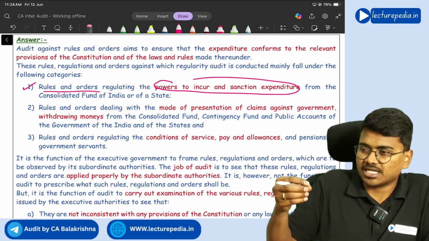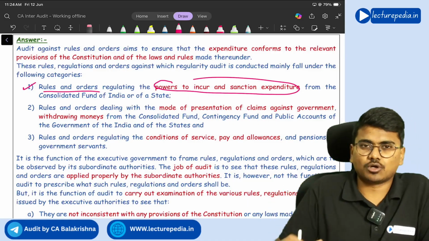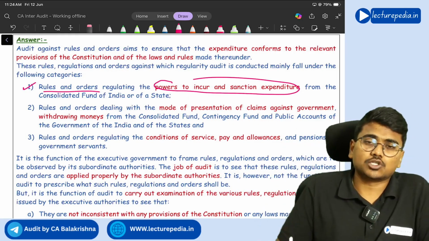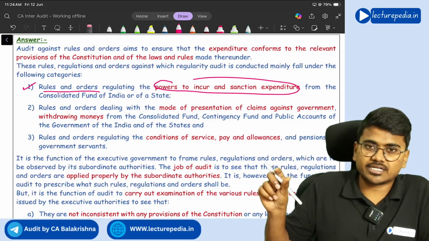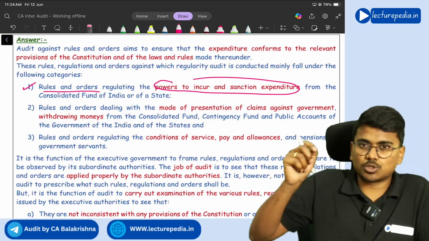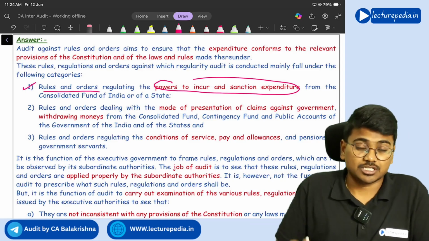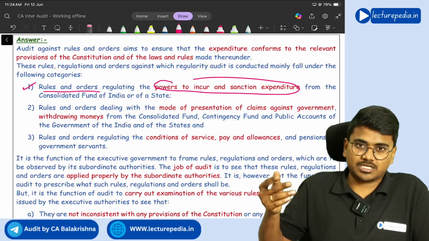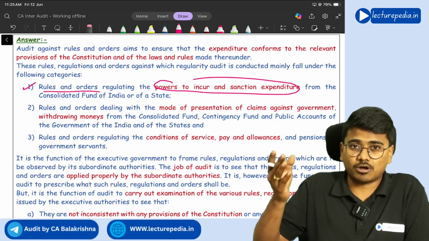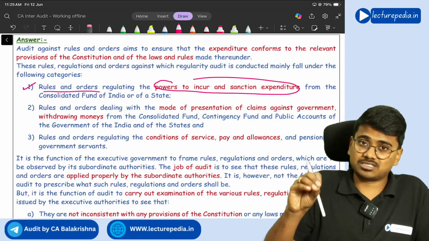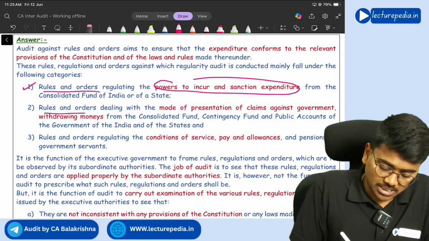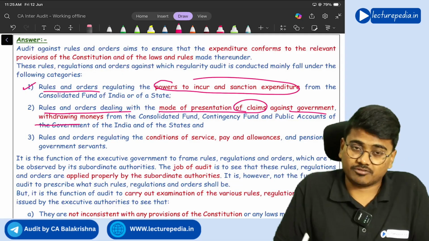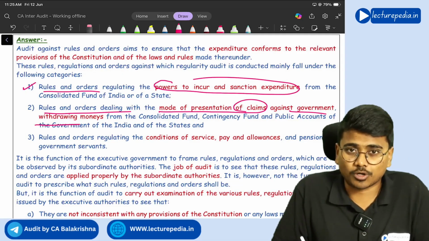In order to expend any money from the consolidated fund of India, certain rules and regulations are there. Whether those rules and regulations are complied with for taking out money, you need to check that. Next, for claiming any reimbursement, for submitting claims to the government, there are certain rules and regulations. So rules and orders dealing with the mode of presentation of claims against government for withdrawing money: whether those rules and regulations are followed or not.